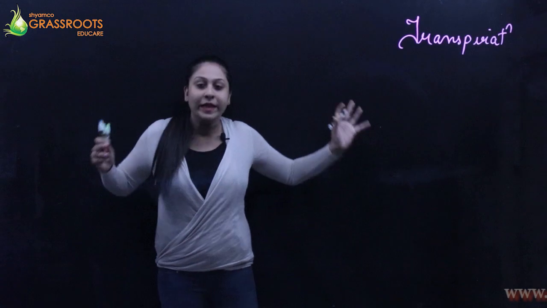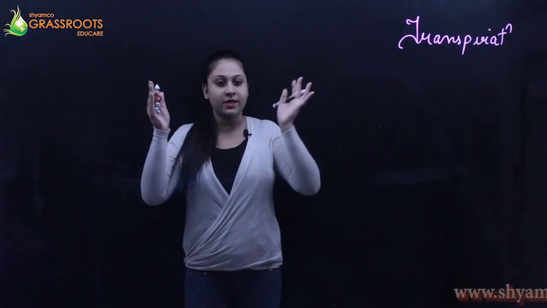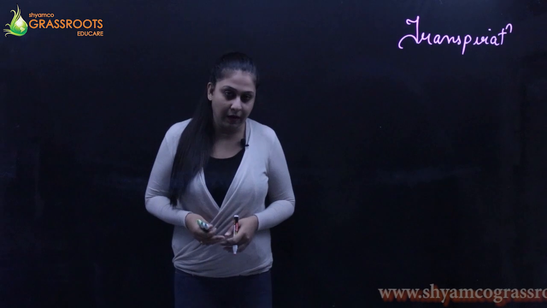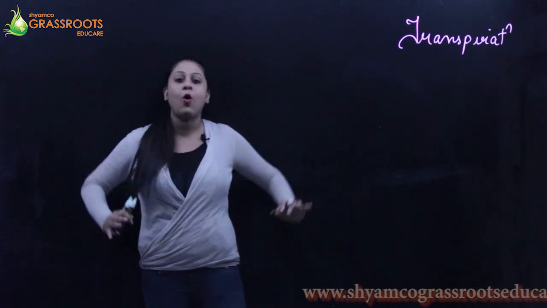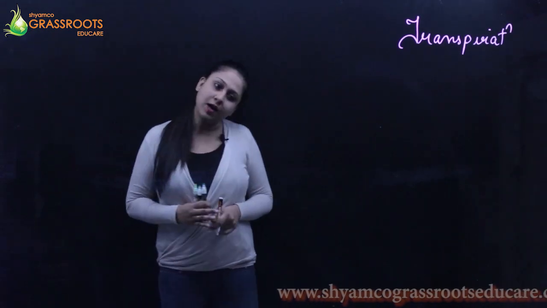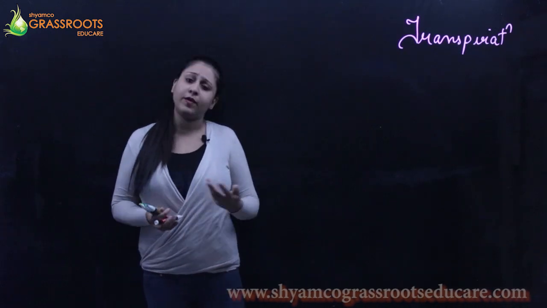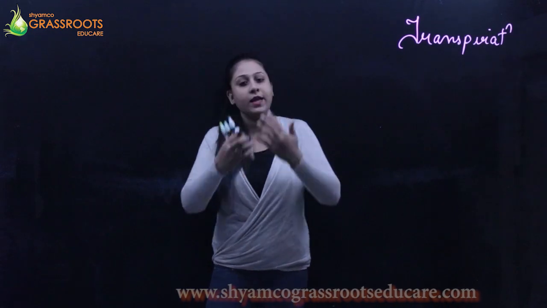When the water is absorbed by the roots, it goes to all parts of the stem as well, which we call the aerial parts. Whatever parts are in the air, we refer to them as the aerial parts of the plant, like the stem, the branches, the leaves, the shoot. From the roots, the water goes to the aerial parts of the plant and is utilized for various activities, whatever metabolic activities have to take place.